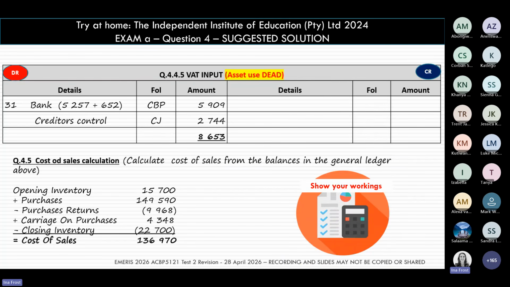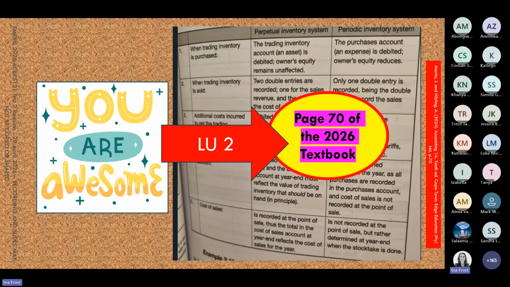Before we wrap up on Learning Unit 6, I just want to remind you also of page 70 in your textbook. Page 70 already sits in Learning Unit 2, but it is an excellent one-page summary of the 2 inventory systems, and it gives you the 5 common transactions with inventory and how they will be recorded in each of the 2 inventory systems. So don't forget about page 70 when you prepare now for the second semester test, because this is such an excellent summary of our 2 inventory systems.